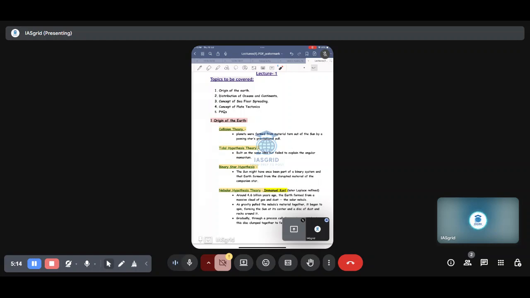The first topic is origin of Earth. It has been known that UPSC has not asked these questions in around 10 to 15 years, but now because of new discoveries and new sightings, the role of interplanetary studies has grown more significant. In 2019 and 2021, UPSC has asked about gravitational waves. So this has been one of those areas UPSC is coming back to.